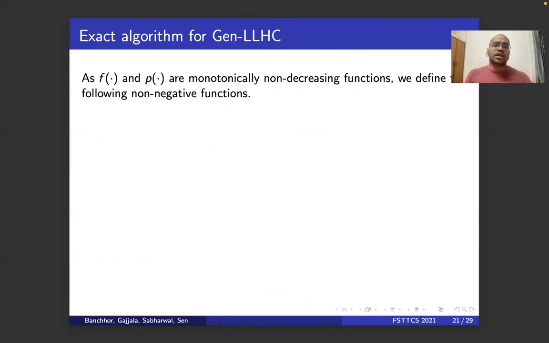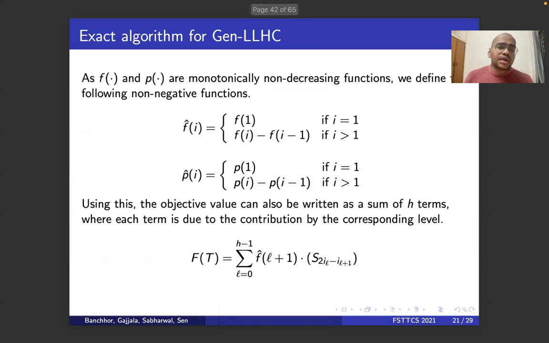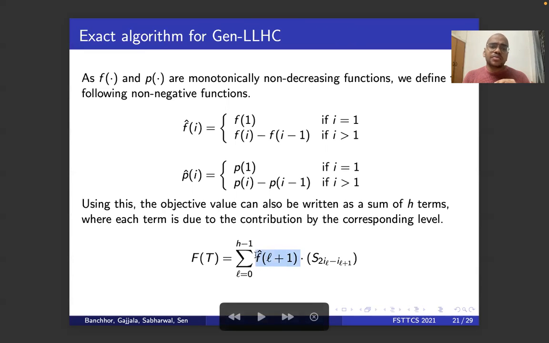So as said earlier, f and p are the objective function and penalty function. And we define new functions f hat of i in the following way. At each level, you just subtract it from f of i minus 1. So f hat of i is f of i minus 1. And similarly, we define p hat of i. Now earlier we could write code length as the sum of prefix sums. Now this is not directly prefix sums, but at each level, it's being changed by a factor of f hat. So now the objective value can be written as the sum of the prefix terms multiplied by this f hat.